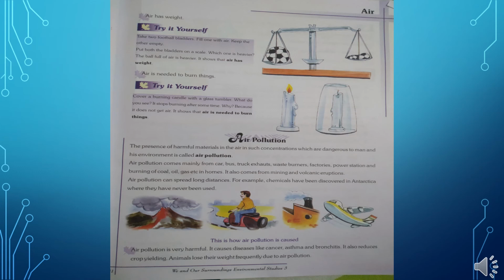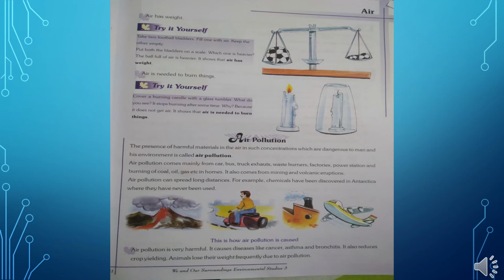The burning of garbage also causes air pollution.